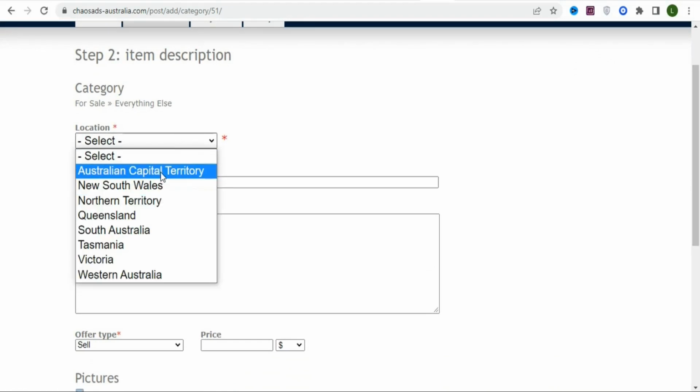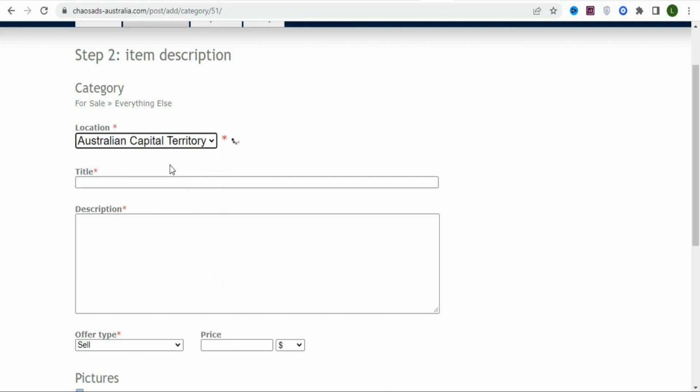So you can select any of the locations in Australia. So as you can see, a lot of locations. So what I'm going to do is just select the first one right here.